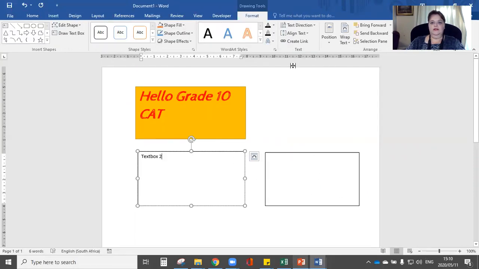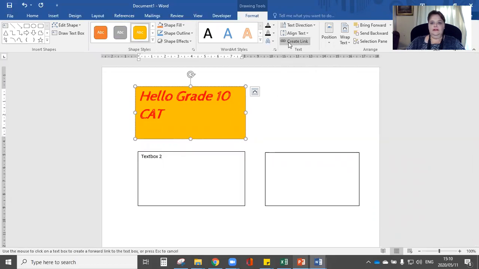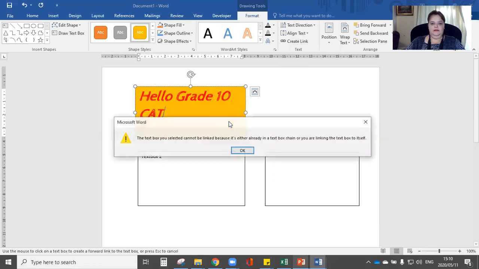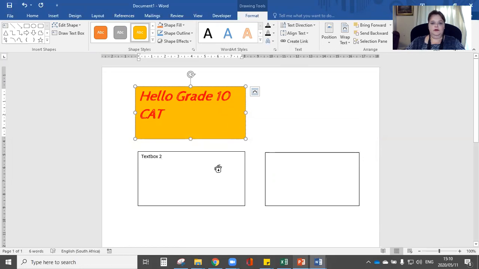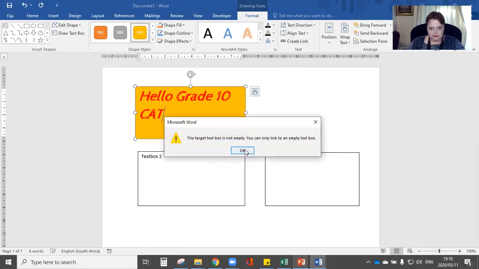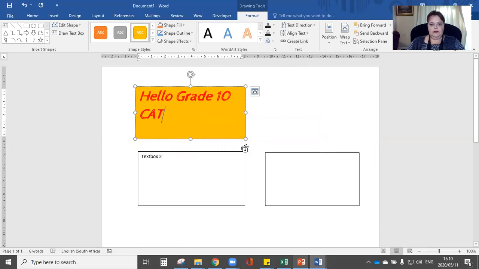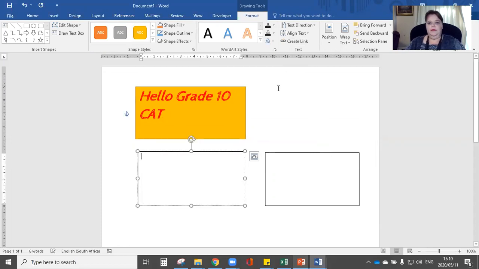They are all set. Now I'm going to click on Create Link, and I'm going to select the first one, then the second one. I have to choose something that is empty, so let's just delete this one.